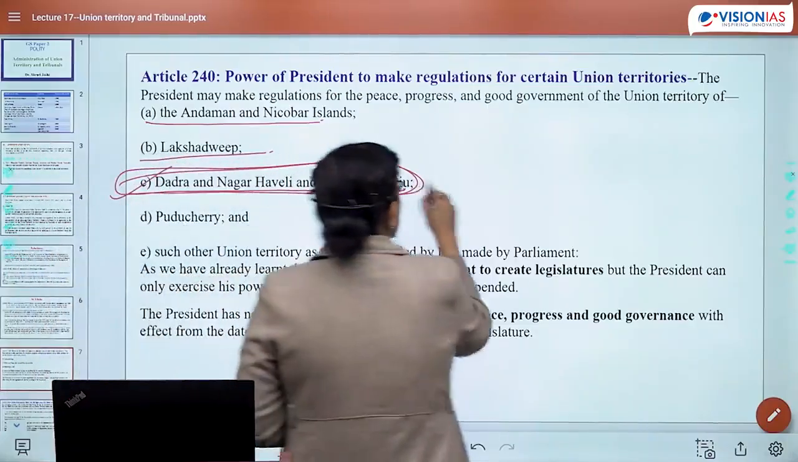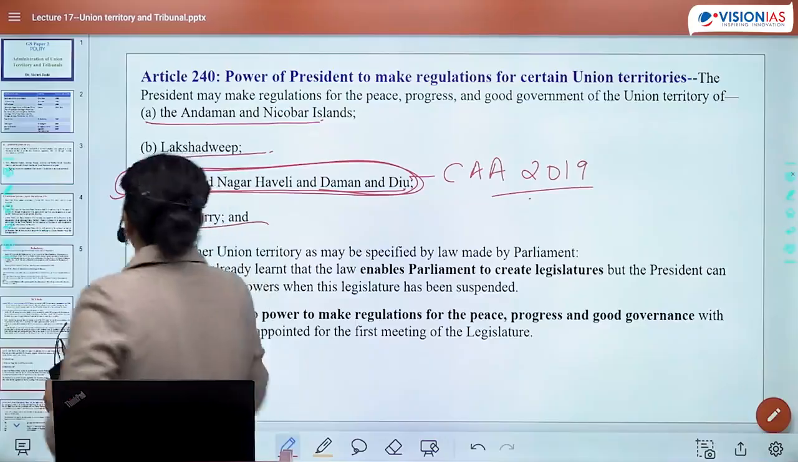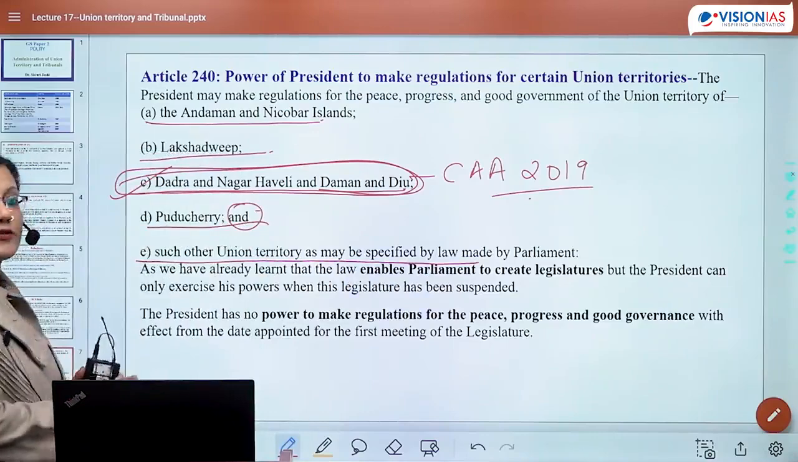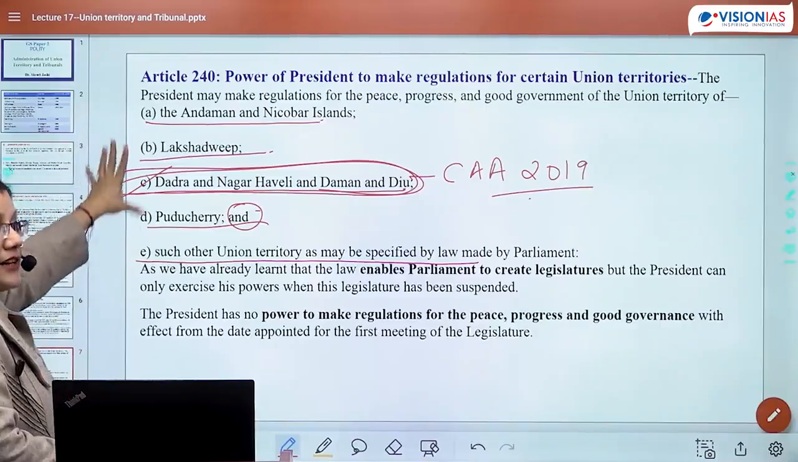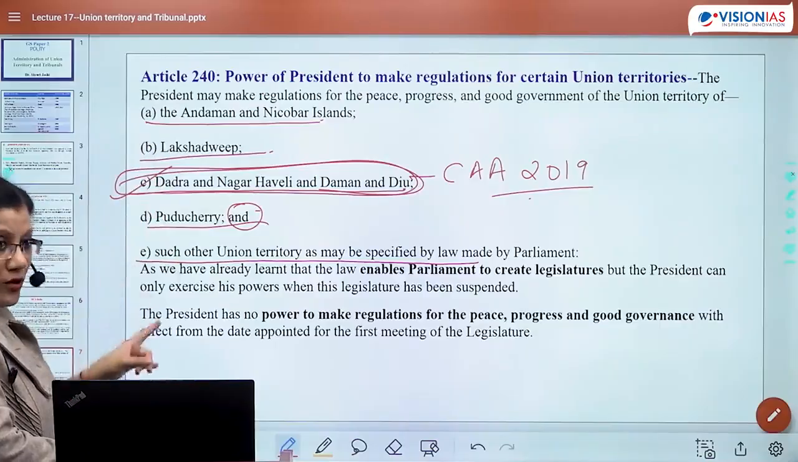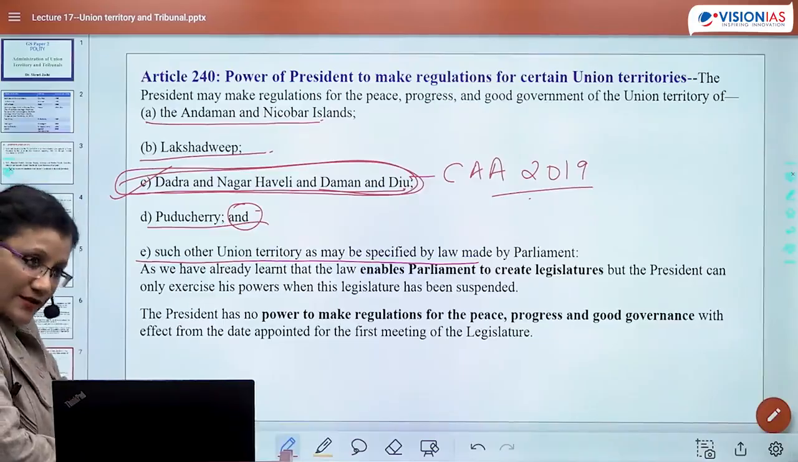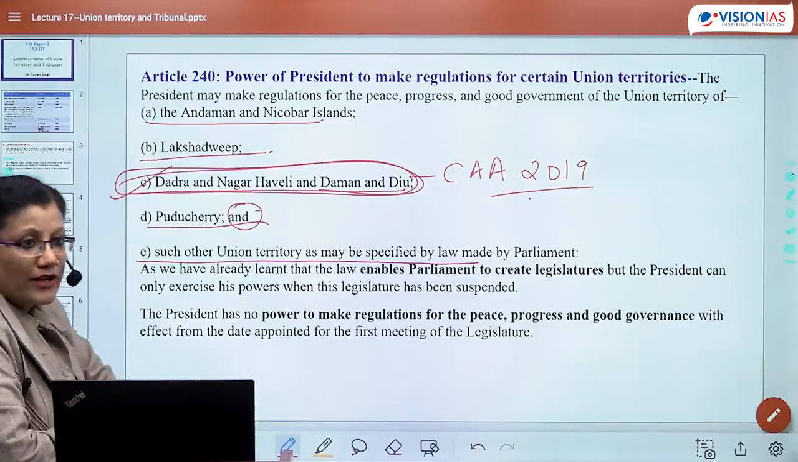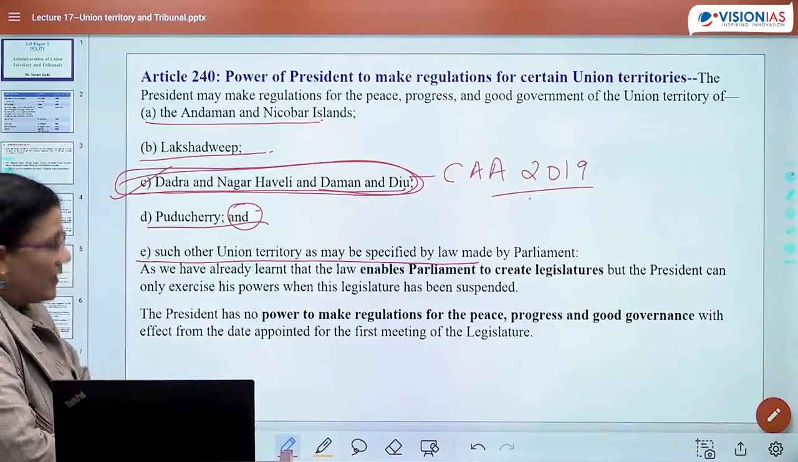I told you, this is subsequent to the Constitutional Amendment Act 2019. Puducherry and such other UT as may be specified by law made by Parliament. Now what question can be made in prelims? Whether NCT Delhi is coming under 240 or not. You will figure out that NCT Delhi is explicitly not mentioned as far as Article 240 is concerned. The rest of the UTs are mentioned, right? Now new UTs like Jammu and Kashmir and Ladakh are also included. They would also be included. But of course, Delhi is not mentioned.